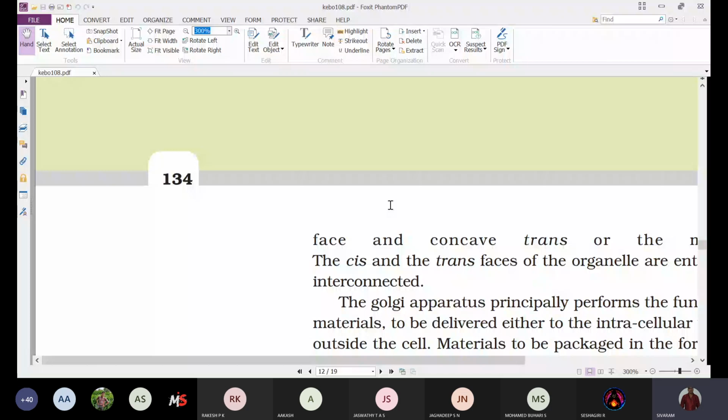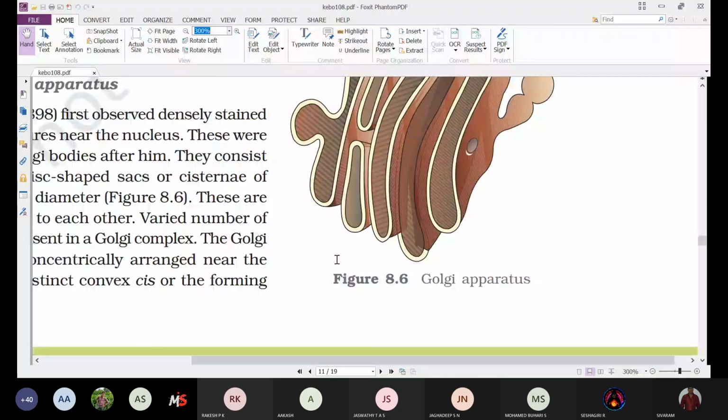Convex means the elevated part; concave means the depressed part. We can see here, this is the convex region and this is the concave region. This is the forming face, and this is the trans face.